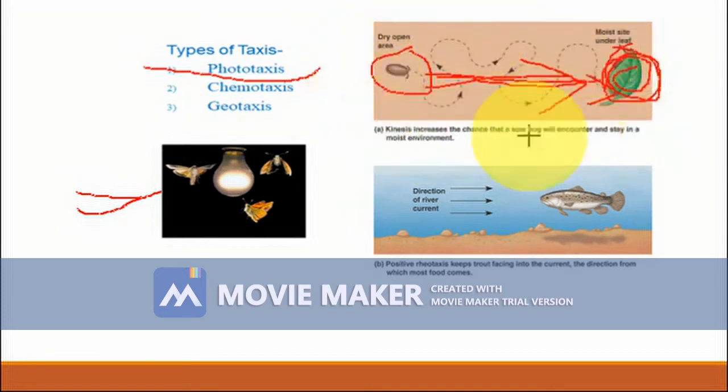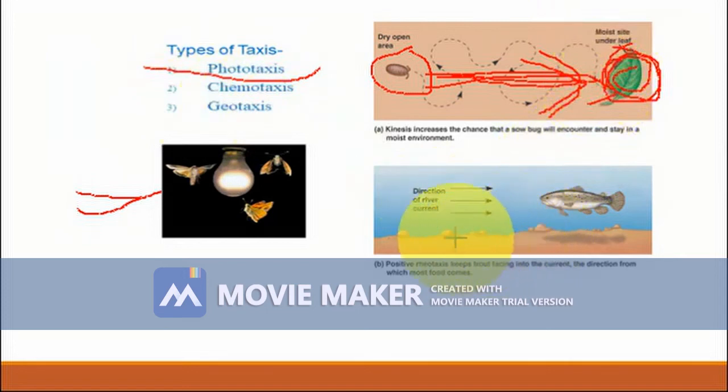I am repeating, the bug doesn't like the dry open area. It moves towards the moist area, which is its favorable area. So it will speed up its movement from dry to moist area. So it is kinesis. Which way will it move? It will move from dry area to the moist area, in this direction. So it is taxis.